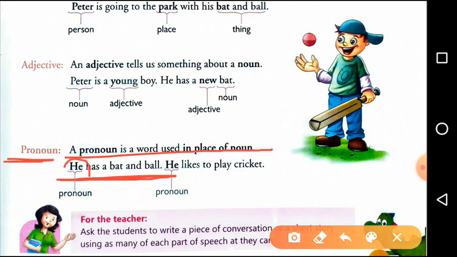Here the word he is used for a particular name of a boy. So, in the place of a particular name of a boy, the word he is used. Here also in the next part, he is used for a particular name of a boy. Means in the place of a noun, the word he is used. So, it is a pronoun.